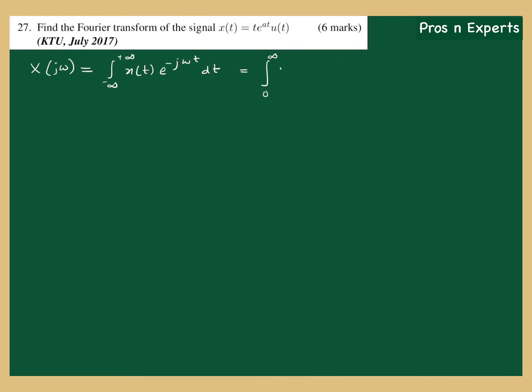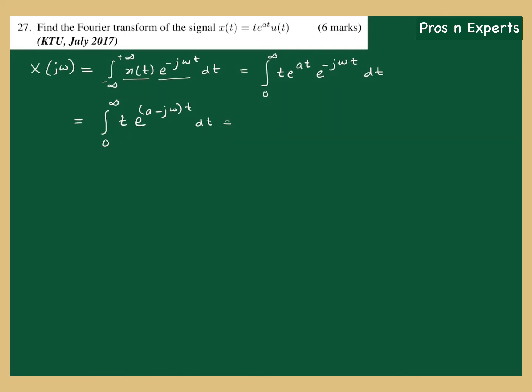So now x of t is t into e raised to at. You don't need to write u of t again, because the effect of u of t has been obtained by truncating the integral from 0 to infinity. Now e raised to minus j omega t is left, so I can write e raised to minus j omega t dt. That is equal to the integral from 0 to infinity of t into, clubbing the exponentials together, e raised to a minus j omega into t dt.